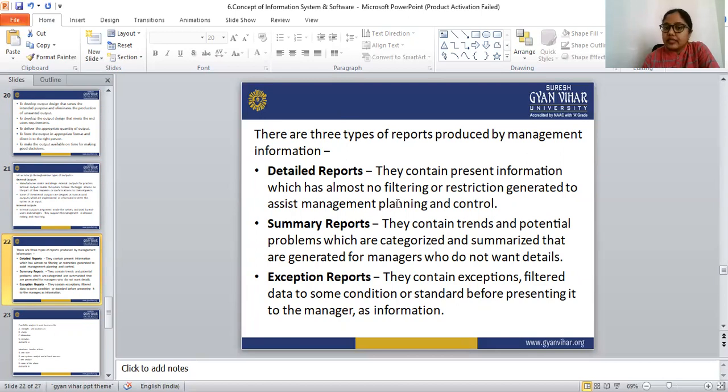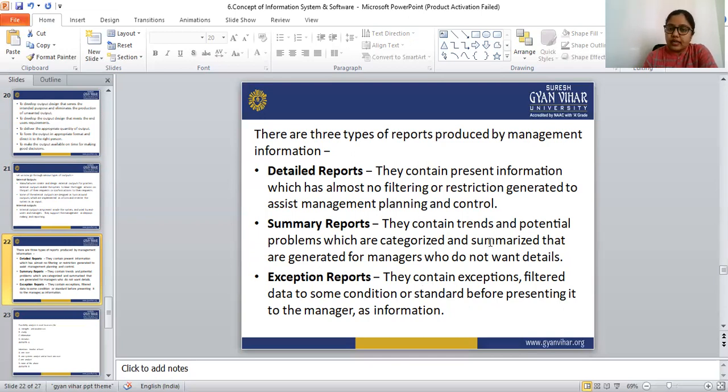The detailed report contains present information which has almost no filtering or restriction, generated to assist management planning and control. There is no filtering and no restriction in it.